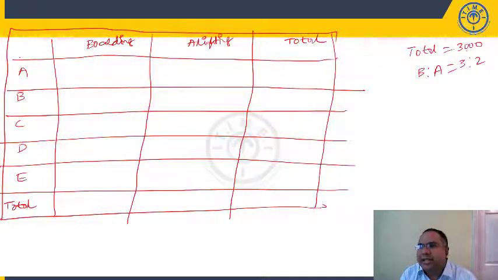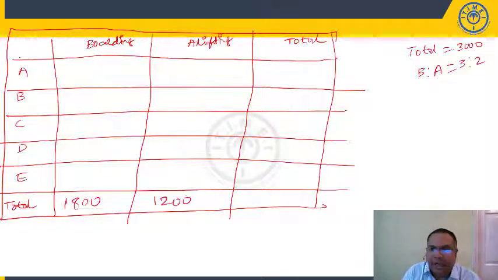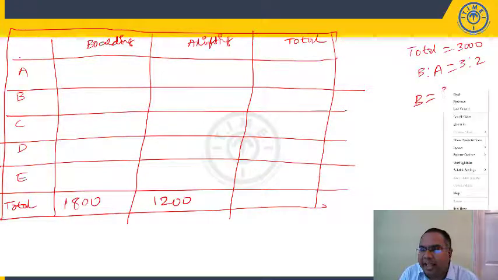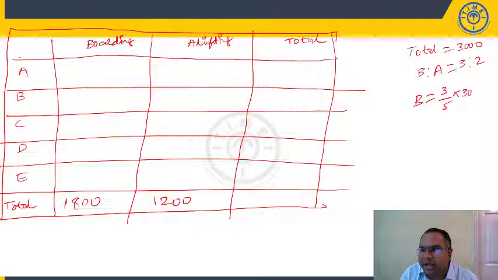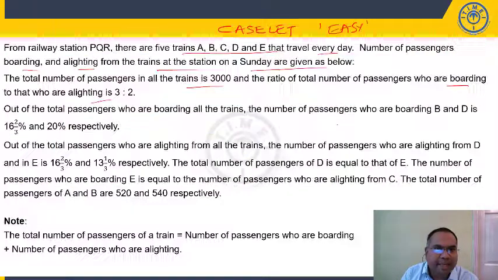So 5 parts is 3000. So each part is 600. So it is 1800, and this should be 1200 total, right? So boarding should be 3 by 5 into 3000. 5 goes 6 times in 30, that is 600 into 3, 1800. 3000 minus 1800 is 1200. Or we can see 3:2 means total 5 parts. So divide 3000 by 5, each part is 600. So 3 parts means 1800. 2 into 600 means 1200.